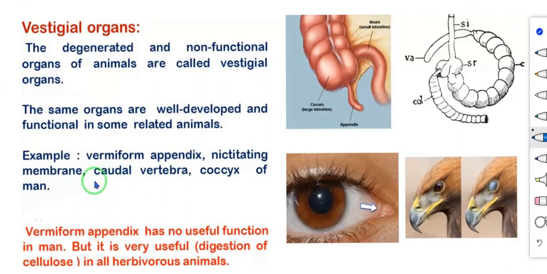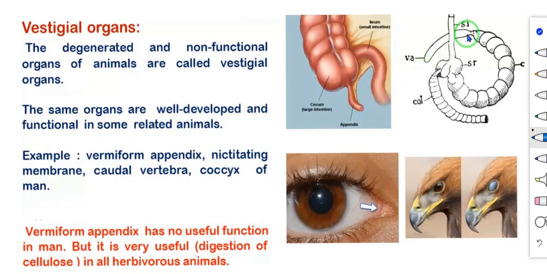So first example, vermiform appendix. The vermiform appendix has no useful function in man. This is the vermiform appendix. In Tamil, we can say that is kudal valy. In human beings there is no use of this vermiform appendix. But it is very useful in all herbivorous animals.